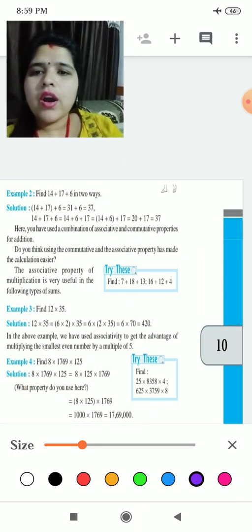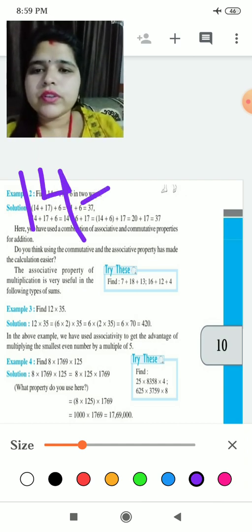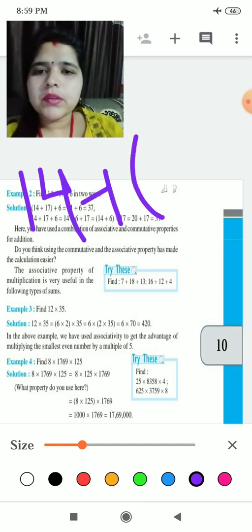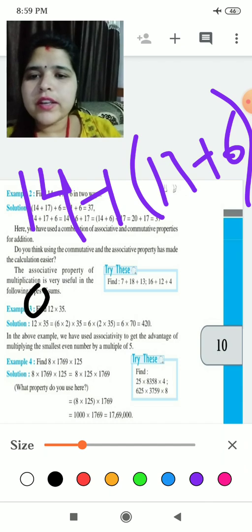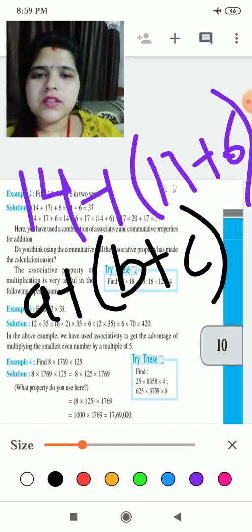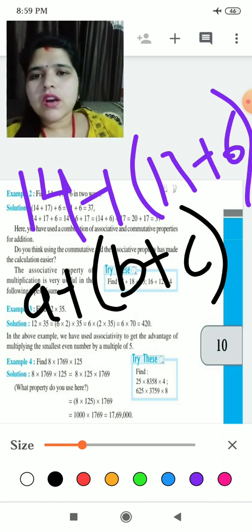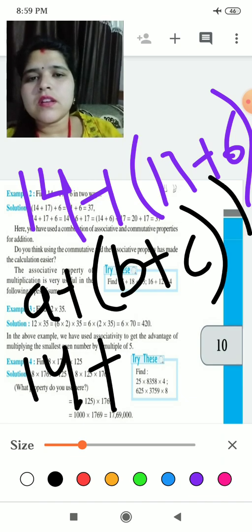Yes, now I will take c alone. 14 plus, here will be 17 plus 6. Okay, I have followed this rule, that a plus in bracket b plus c. This will be written as it is. Now see, write 14 as it is plus, I am doing this,